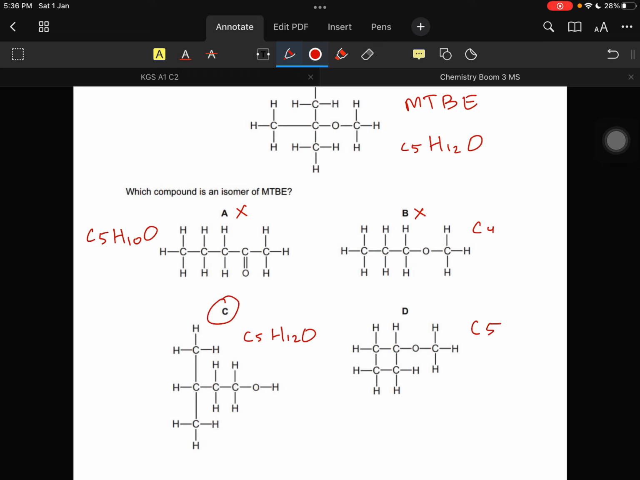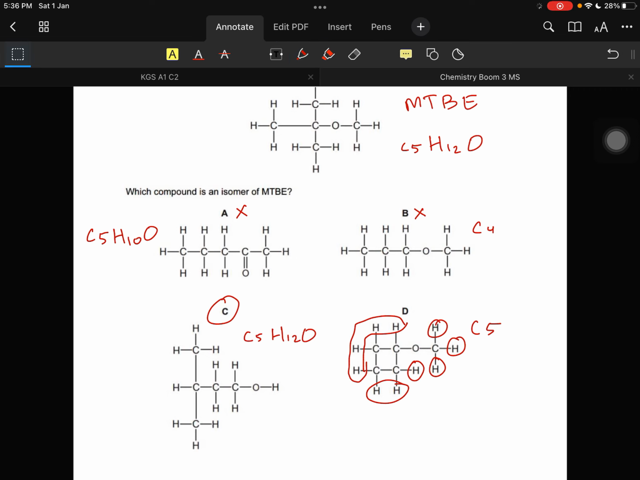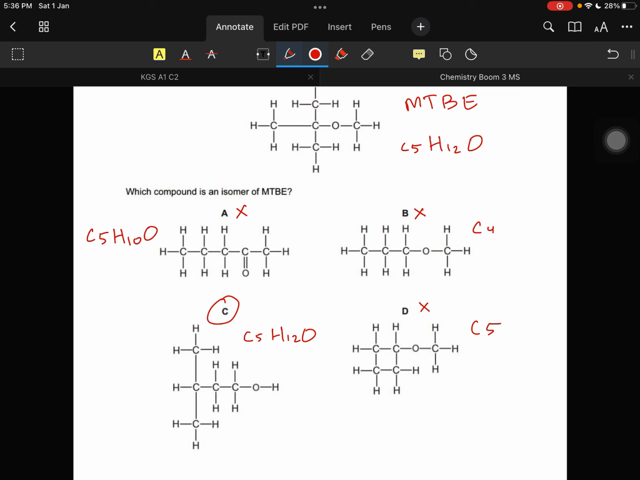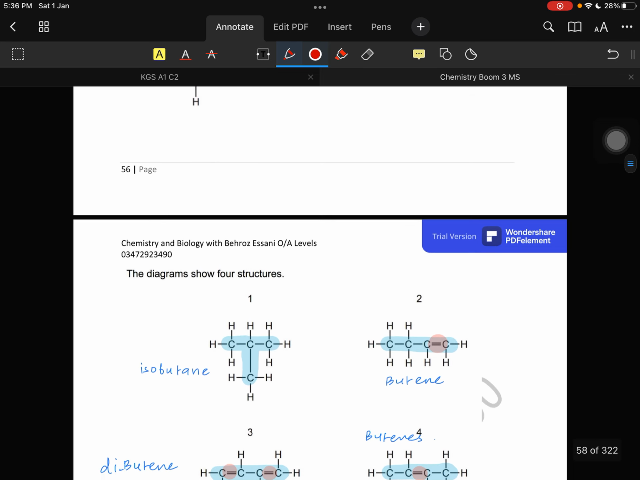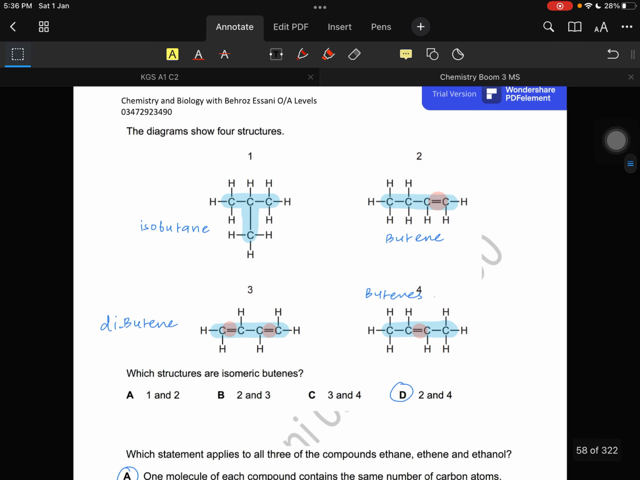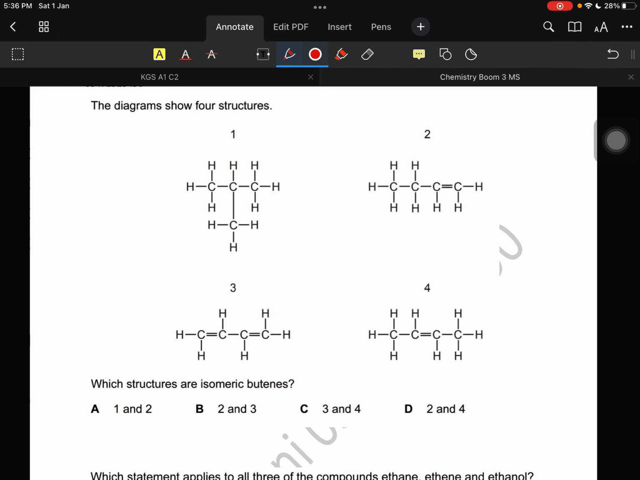5 carbons are here. Hydrogens are 1, 2, 3, 4, 5, 6, 7, 8, 9, 10. Okay, again, not the same number of hydrogens. So that is again not the answer, because isomers have the same formula but different structures. So C was the answer. Okay, I'll remove this one over here. I don't know why I had it, but let's try this one, and this would be our last MCQ for